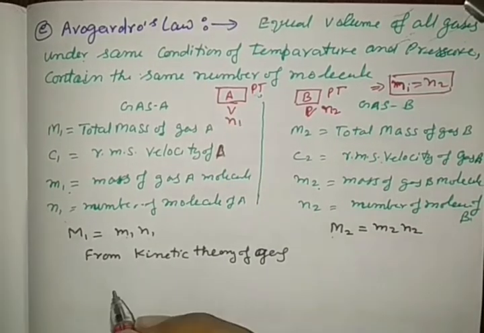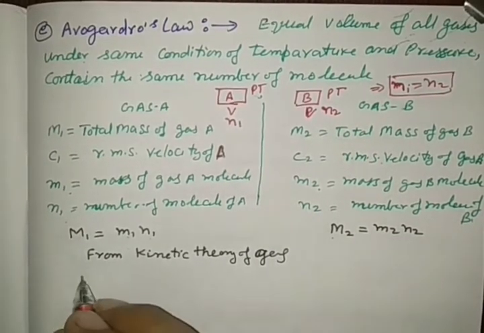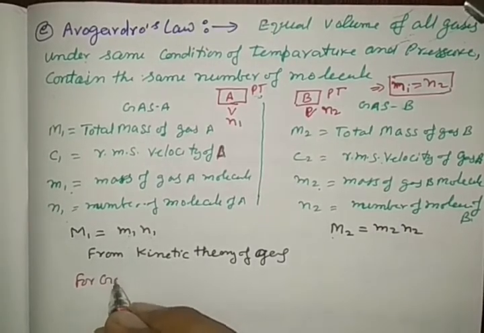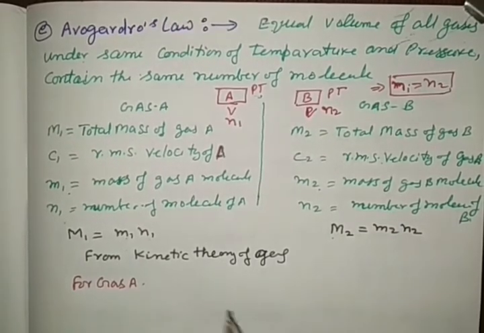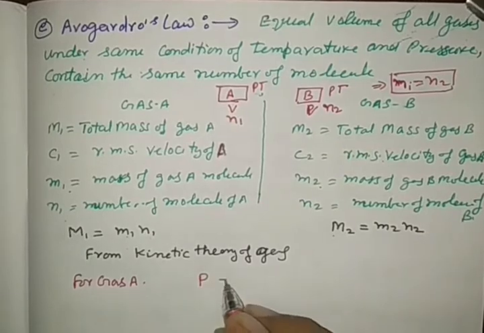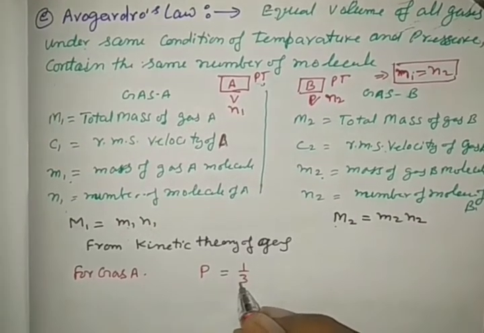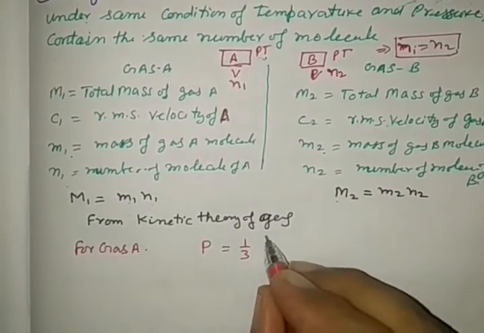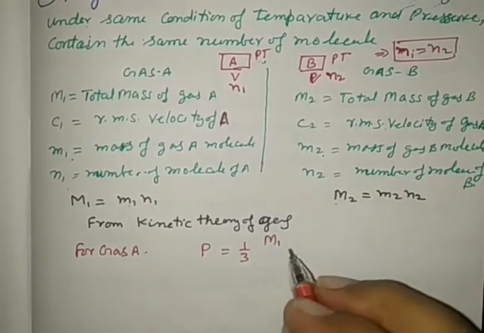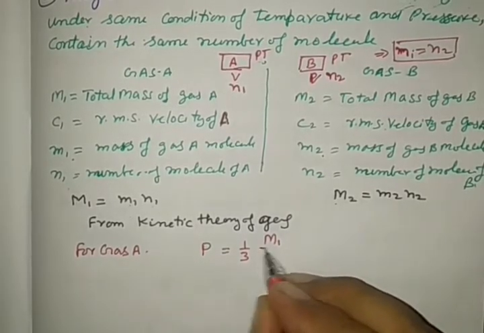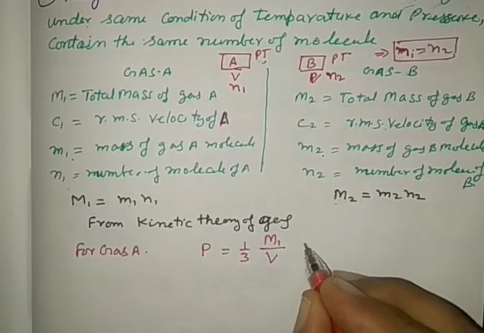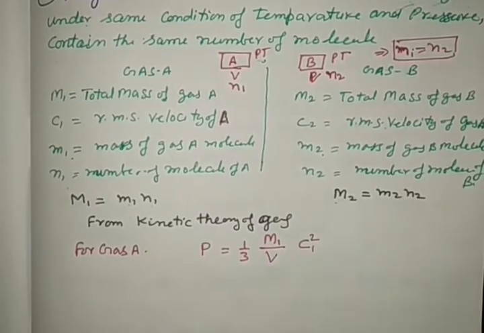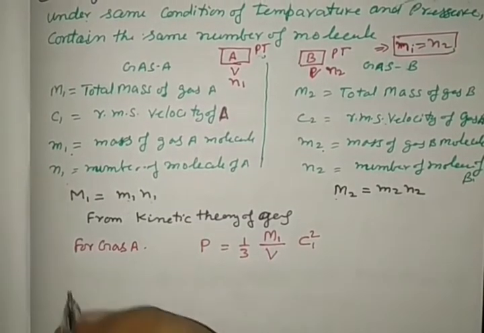Now see, for gas A, the pressure of the gas is given by the formula 1/3 total mass of gas, 1 by volume, into mean square velocity.